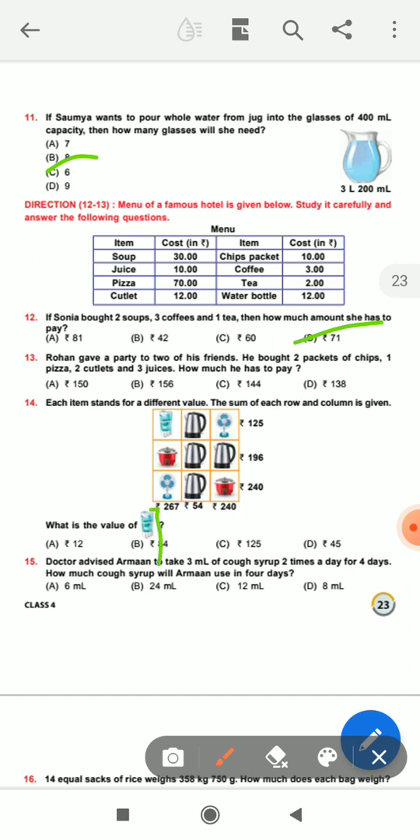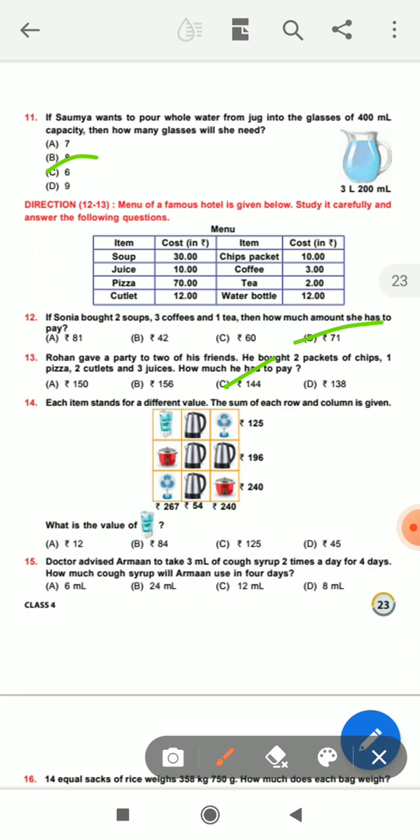Next, 20 and 1 pizza. 1 pizza cost is 70. And 2 cutlets. 12 into 2 is equal to 24. And 3 juices. The juice price is 10. 10 into 3 is equal to 30. All the numbers are added. The total answer is 144. So the answer is C, number 144. That is the correct answer.